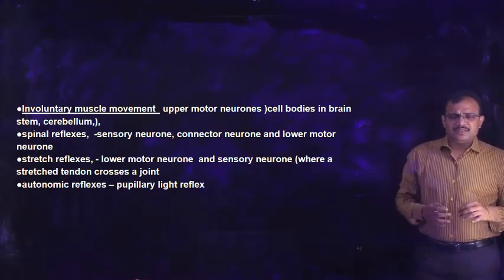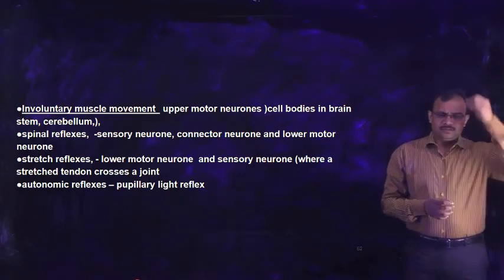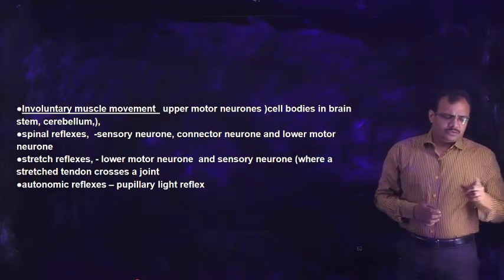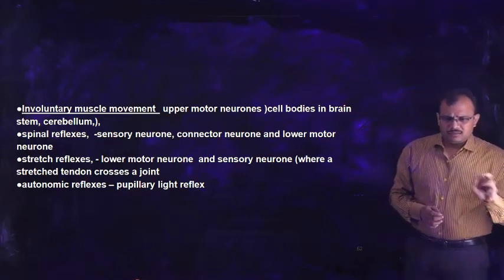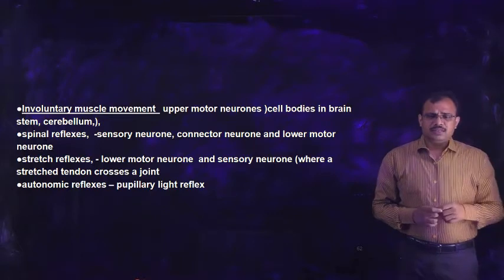In this process, once the impulse comes to the spinal cord, it will also be transmitted to the brain to know what kind of heat it is, why it is, and all. It will be processed by the brain.